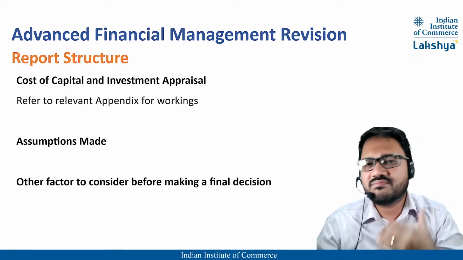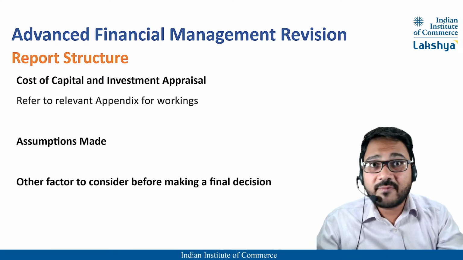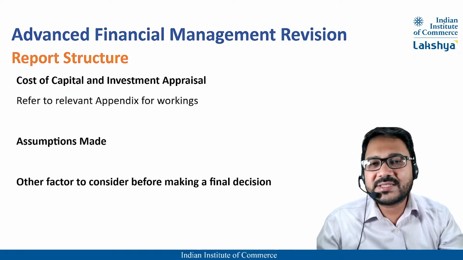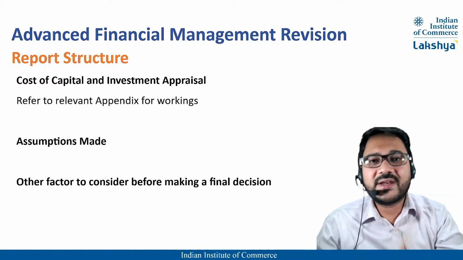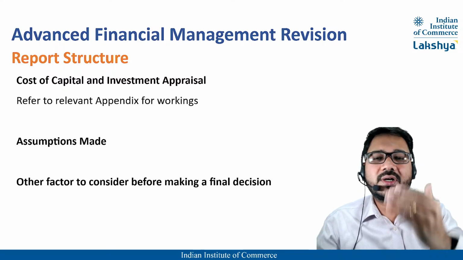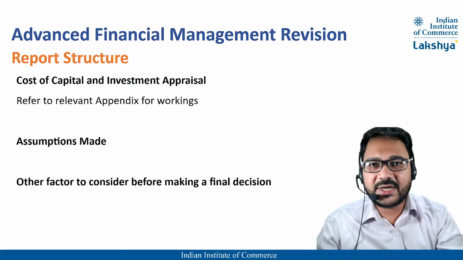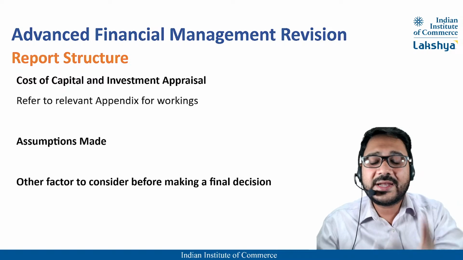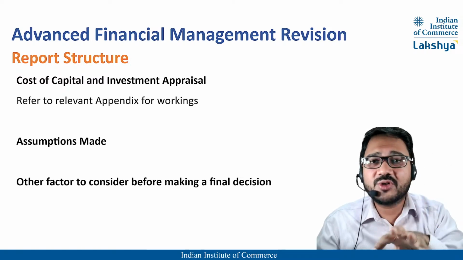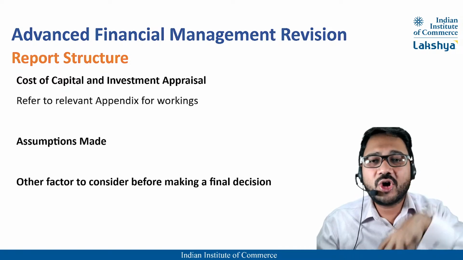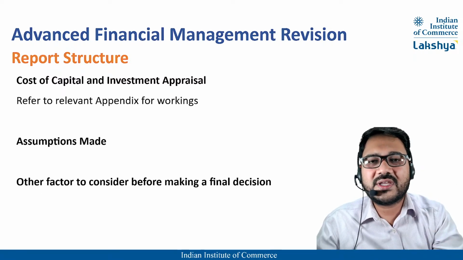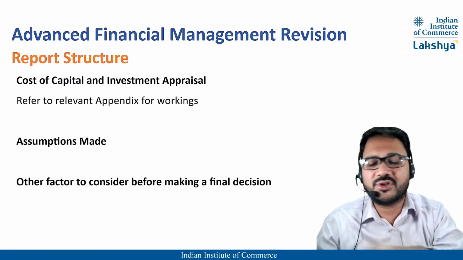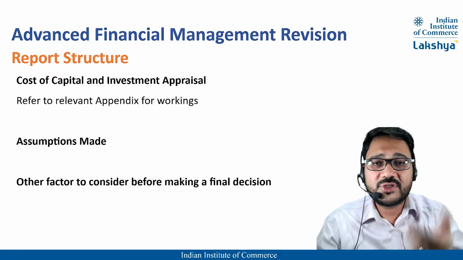Now you would say, Paritosh, I honestly didn't make any assumptions. Well, if you are doing a CAPM based calculation, where you are finding cost of equity using CAPM, you have made an assumption. Say for example you are ungearing beta and regearing beta. So what you have done, you have assumed that your business risk, the new business that you are planning on undertaking, is equal to the proxy business risk that you have taken, because you are taking another asset, you are taking a proxy beta which you are ungearing.